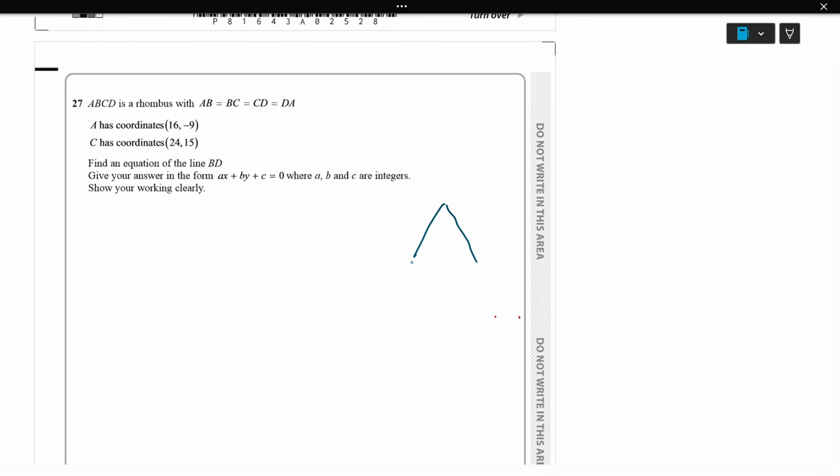So here and here both are equal. Anyway, the other figure also is right. So A, B, C, D. Okay, so they bisect. Here also is 90 degrees.